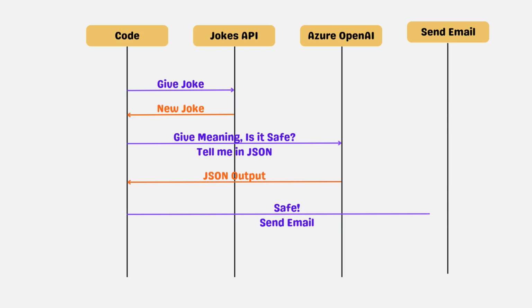If the safety field is true, we send the email with both the joke and its explanation. If it's false, we simply flag it for a quick human review. That's the difference between a demo and a dependable system.